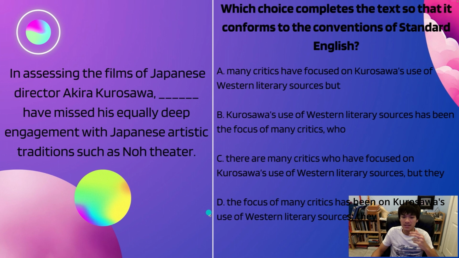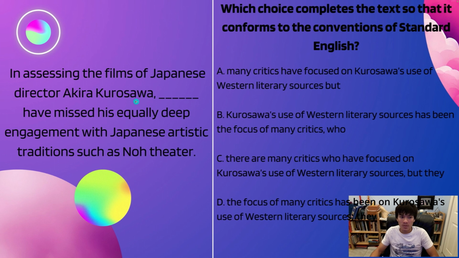But let's just look at B, C, and D, okay? If B was to be put in here, that would make who is assessing the films Kurosawa, which we know is not correct, okay? Because in assessing the films of Japanese director Akira Kurosawa, Kurosawa's use of Western literary sources has been the focus, right? So this is the subject, right? Kurosawa's use of Western literary sources is the subject, but it's not the proper subject here because this right here talks about have missed equally deep engagement. This doesn't fit with that, okay?